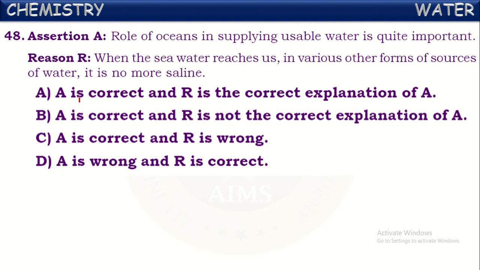Reason: when the seawater reaches us in various other forms of sources of water, it is no more saline. Even though it is obtained from the oceans and seas by the cyclic process, it is no more saline, because in that continuous process it is purified by nature by evaporation and then condensation after raining. So it is no more saline after that. So it is also correct.